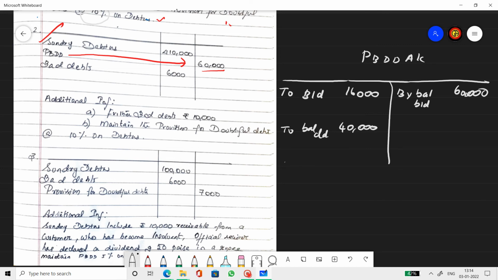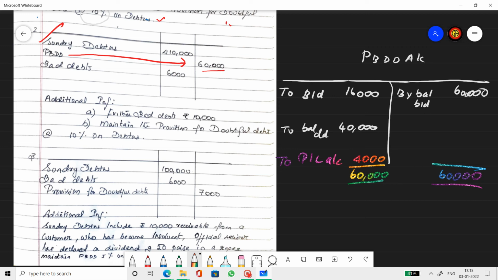Now here the credit side total is bigger than the debit side total. So the balancing figure will be to profit and loss account: 60,000 minus 56,000, so 4,000 rupees is returned back. So this is the only difference, whereas everything else will be the same.